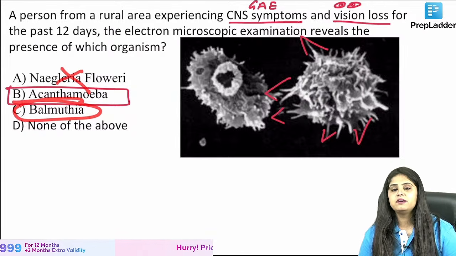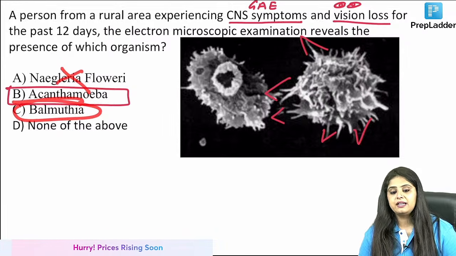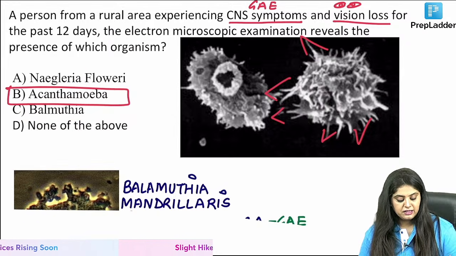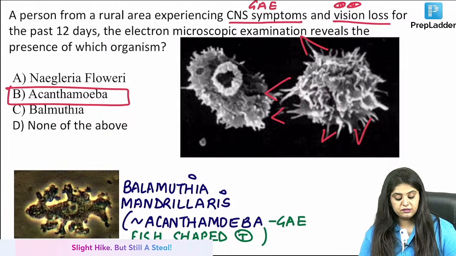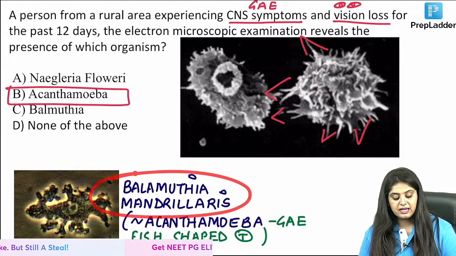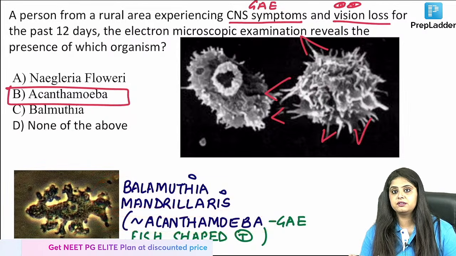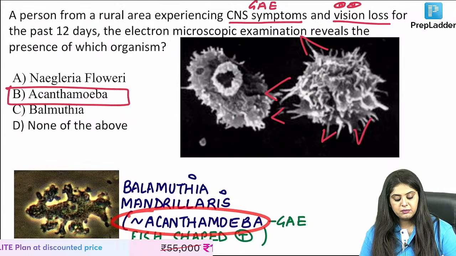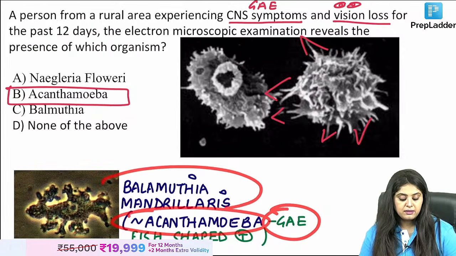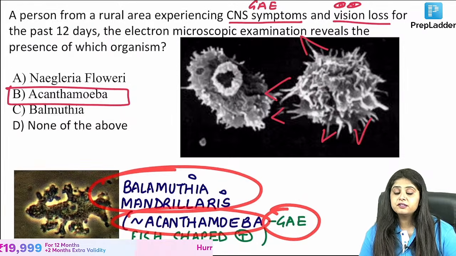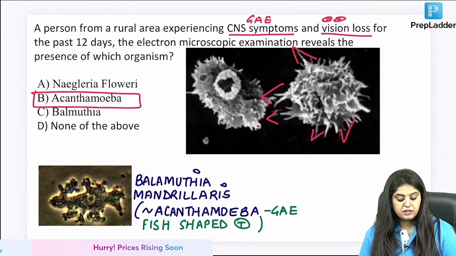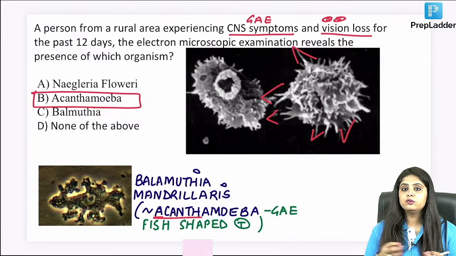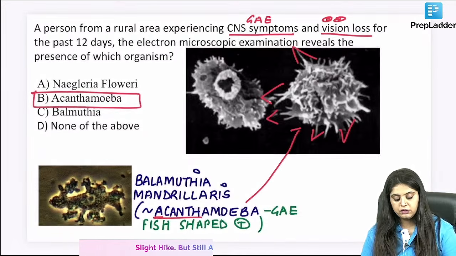Acha, what is this third one mentioned? What is B. mandrillaris or Balamuthia mandrillaris? So this is for INI-CET students. Again, do you know Balamuthia mandrillaris is acanthamoeba ka cousin brother? Which means that if acanthamoeba causes granulomas, then Balamuthia also causes granulomas. Difference hai that the trophozoite is different. Acanthamoeba, ma'am, will show you spiky. That is the photo that you see over here.